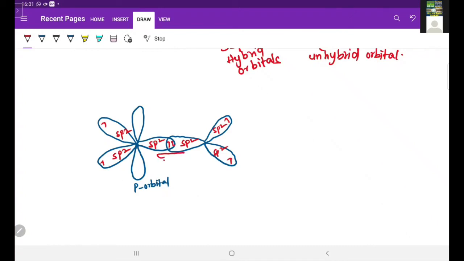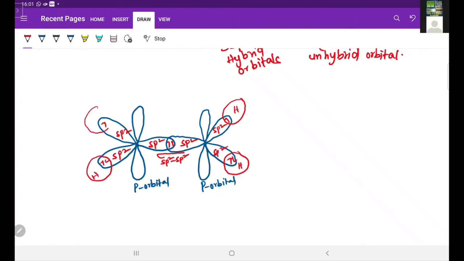That sigma bond is formed by sp2 sp2 overlapping, and this carbon also has one unhybridized orbital, that is a p orbital. Okay, the remaining sp2 hybrid orbitals overlap with hydrogen. So like this sigma bonds are formed. These sigma bonds are formed by sp2 s overlapping.